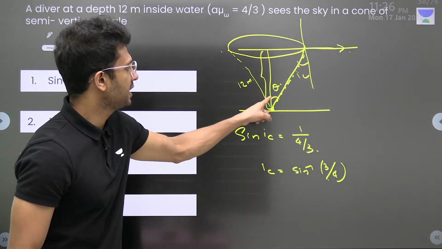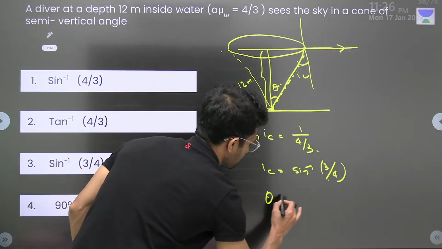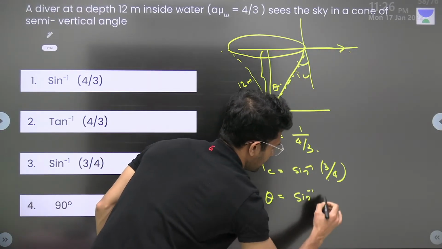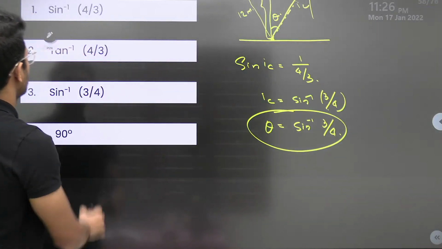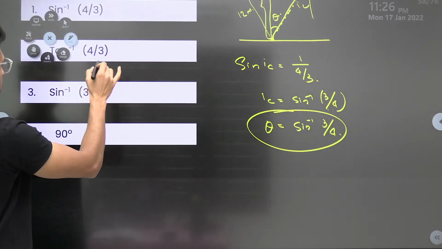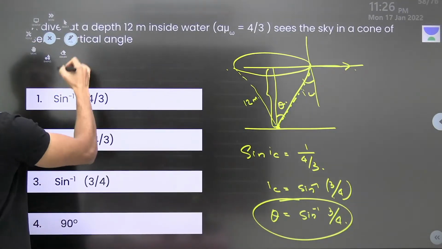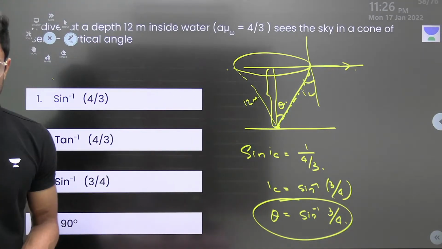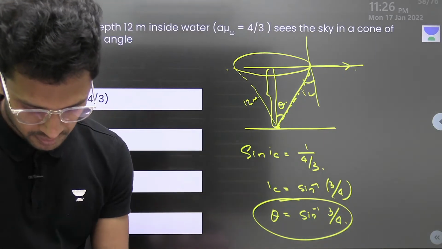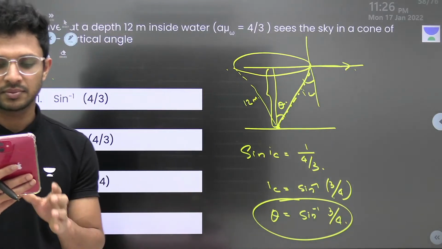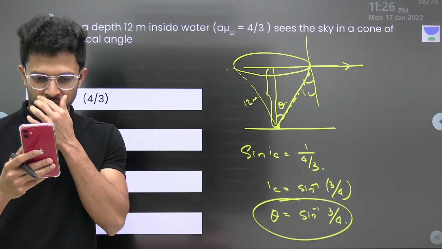Here iC and theta are alternate angles, isn't it? So theta is equal to sine inverse of 3 by 4. So which one is our option? Third one is our option. Clear? Done.